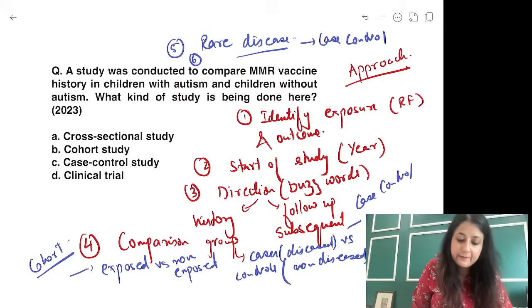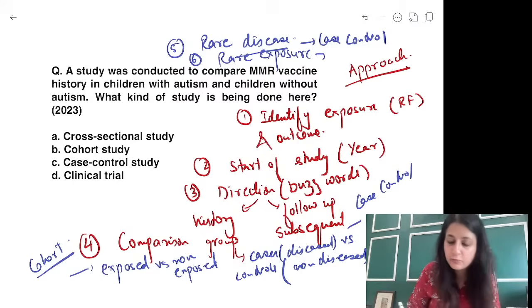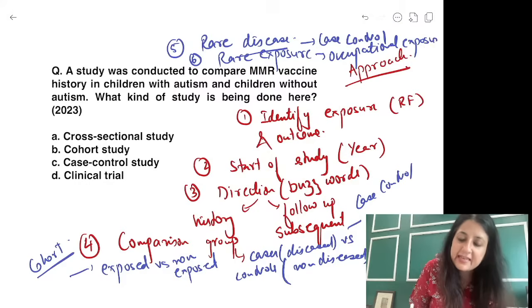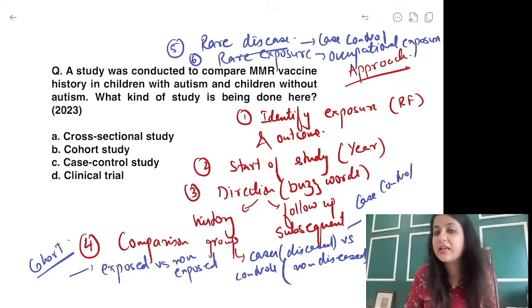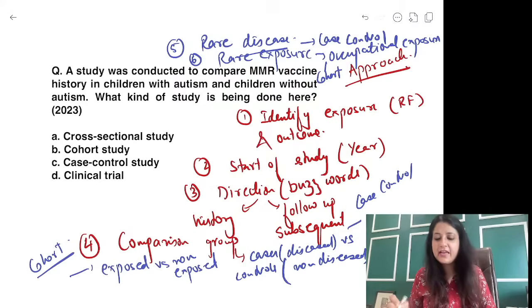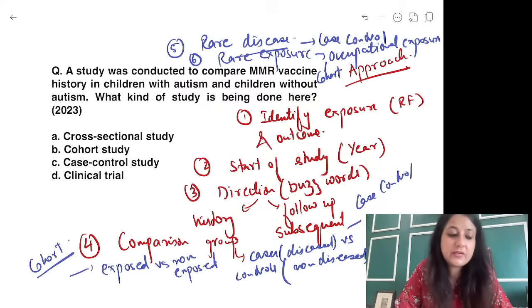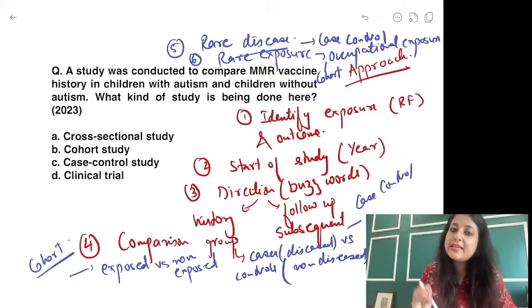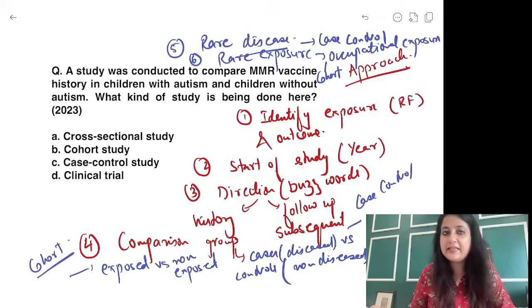If you see that we have a rare exposure, name a rare exposure: occupational exposure. Any question concerning a study in a factory, mostly the answer will be cohort, because there you have a rare exposure, it is occupational exposure. Now I am not saying that all these points are going to be in your question. कुछ ना कुछ मिलेगा guys.